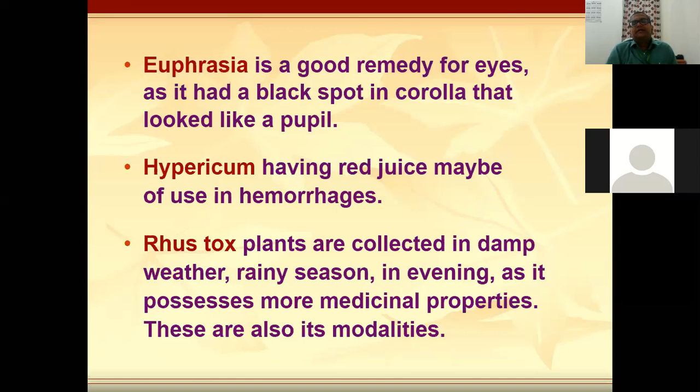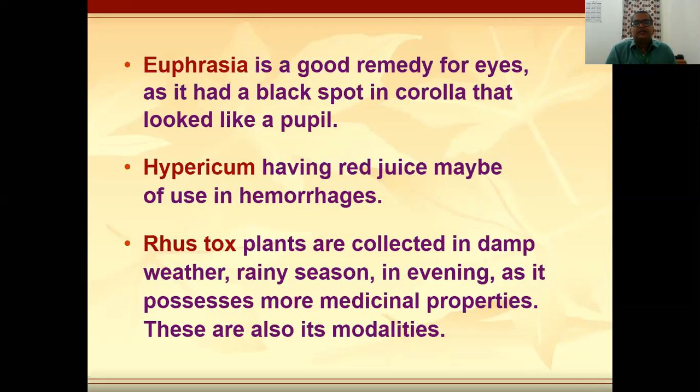Hypericum is normally a good medicine for nerve complaints. Rhus tox plants are collected in damp weather, rainy season, in the evening, as they possess more medicinal properties. They are also in its modalities. If a fever is because of the change in weather, rainy season, Rhus tox may be a good medicine.